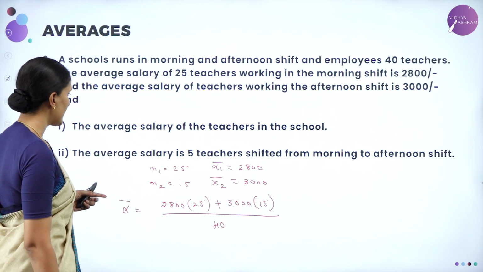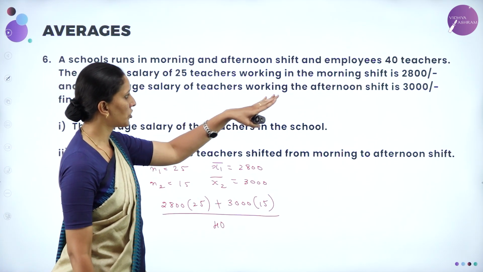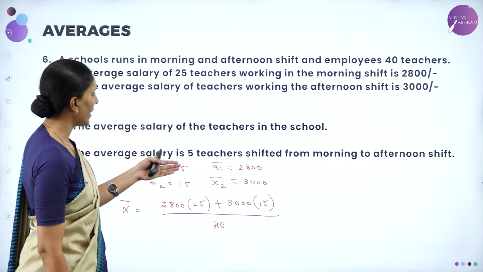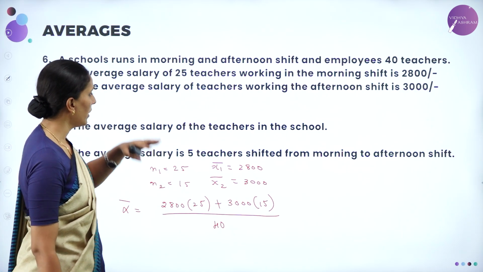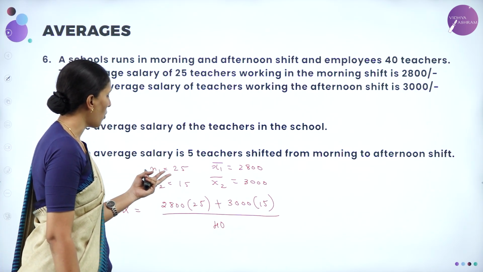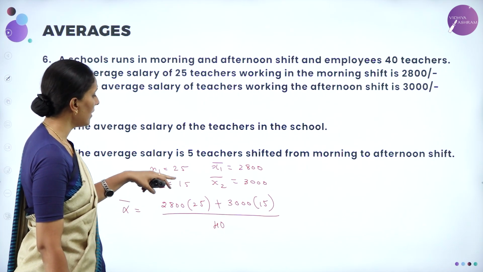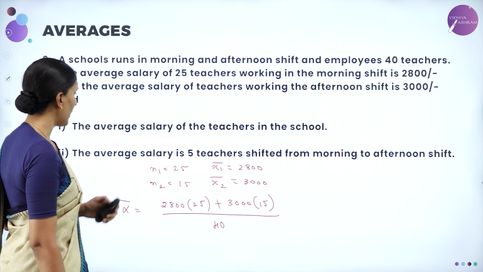The next question they say, for the same average salary, if they shift 5 teachers from morning to afternoon, then there will be 20 teachers in the morning shift as well as 20 teachers in the afternoon shift. Then we need to calculate the average salary.